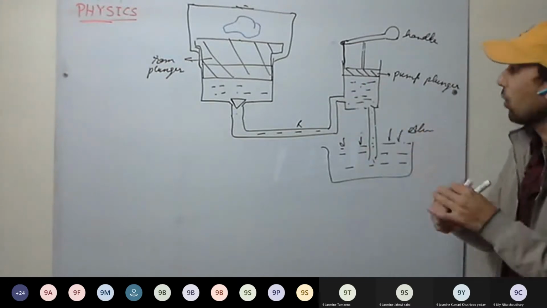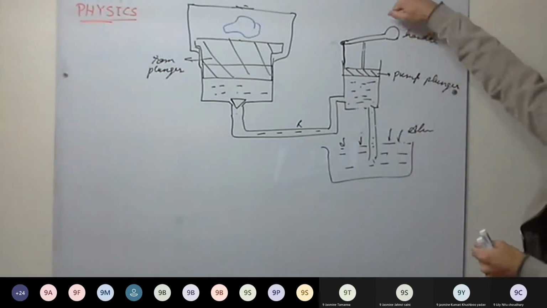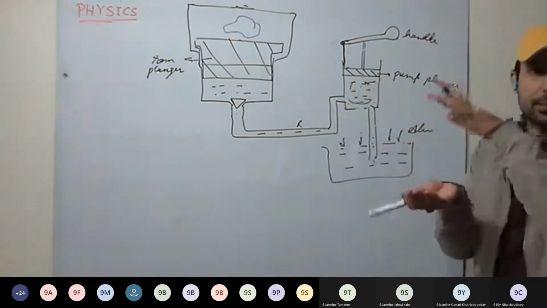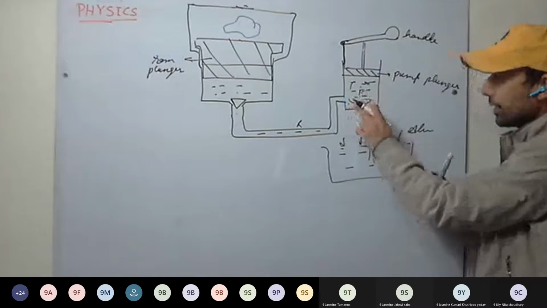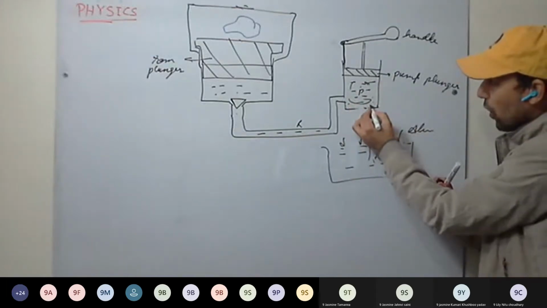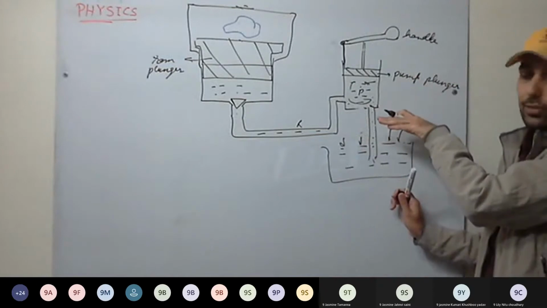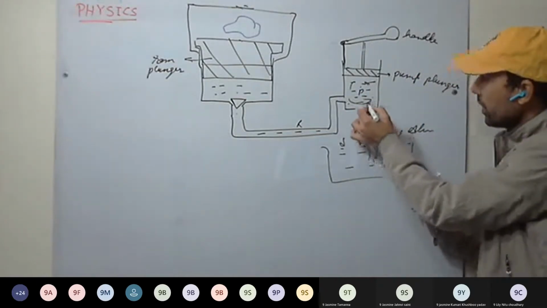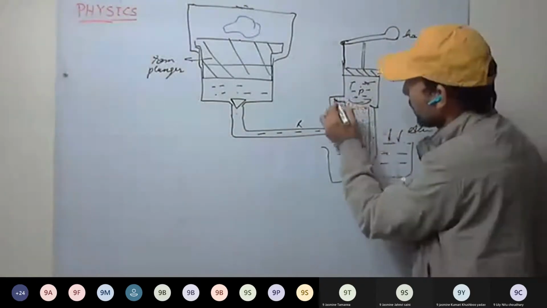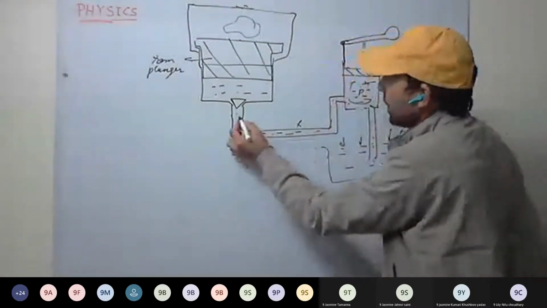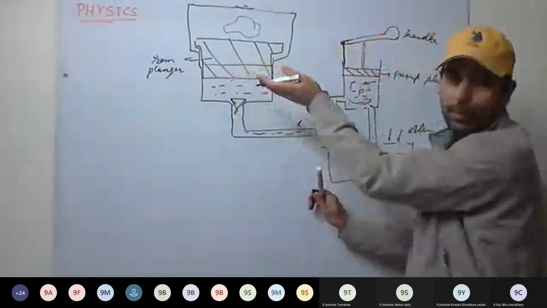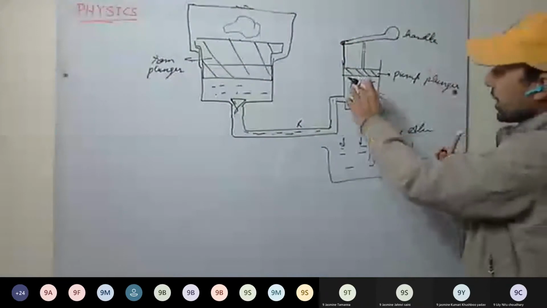Okay. Now, as I press it down, what will happen? Here, the liquid will get compressed, pressure increases. Now see here, here more pressure, here less pressure. So this valve gets closed. So liquid doesn't have the path to move in this way. Okay. Now see here what happens. This liquid moves here, and now here will be more pressure as compared to here. So this valve opens. Now as I press it, pressure increases.